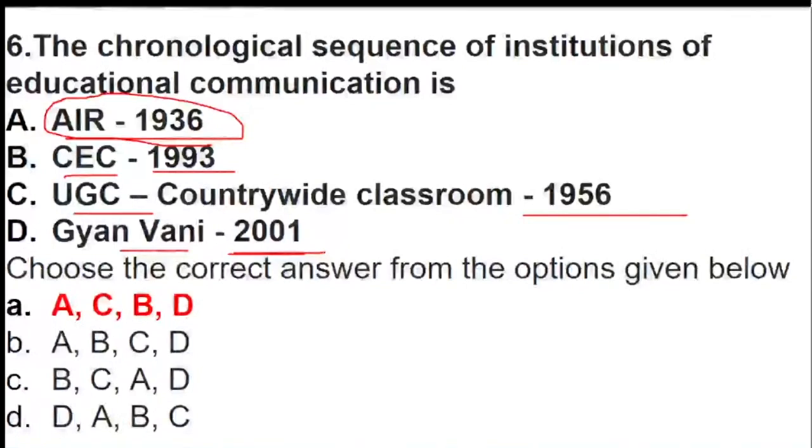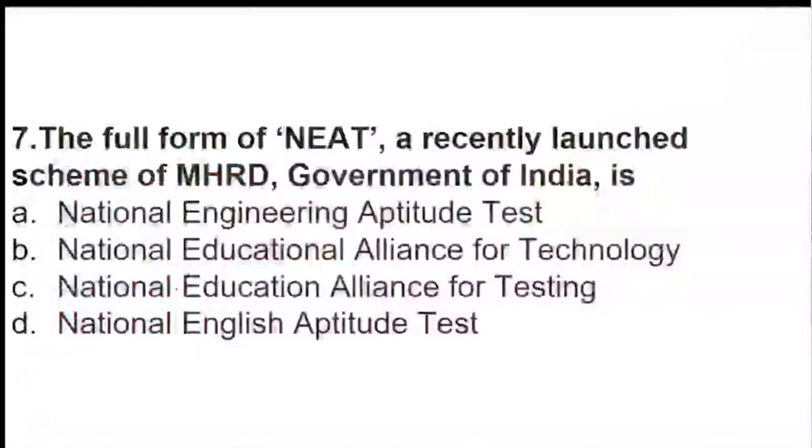A little bit of confusion sometimes happens, but if you are continuously revising, we know that we have a lot of questions on UGC with the year. AIR and CEC, if you're not confused, we know that Ganvani is 2001. So you can keep this as a target, but see here also it is a little dangerous. All are D, so you have to be at least aware of two sequences so that you are in the right order. Okay, no problem, no issues. You can carry on.